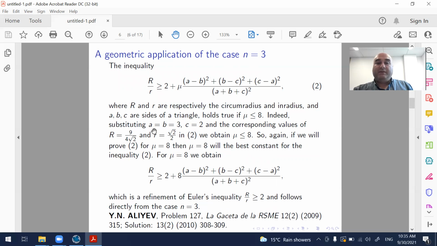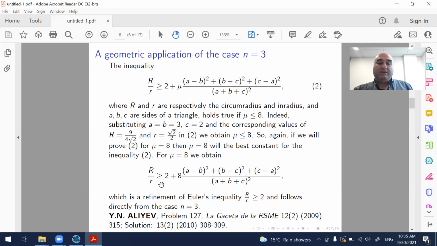Note that equality in this inequality occurs when the triangle is equilateral, but not just this. The equality occurs also for the triangle with sides 3, 3, 2.